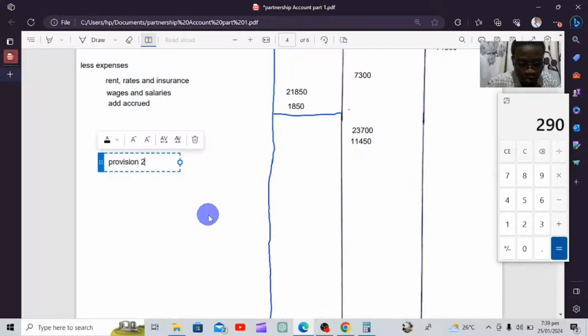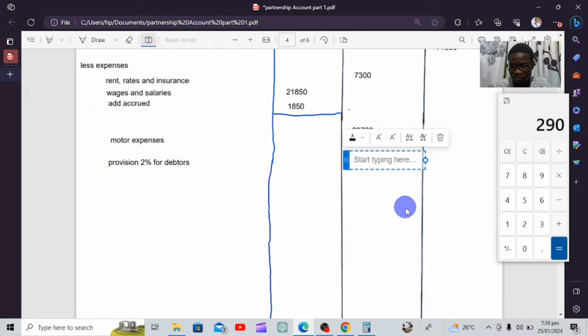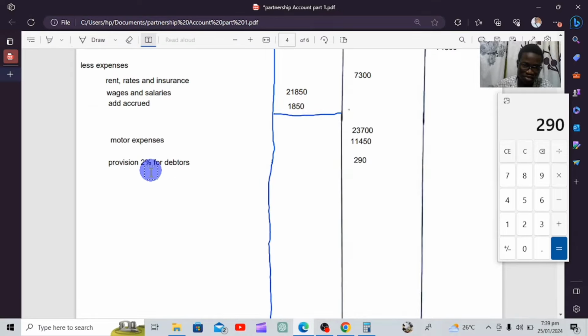Provision 2% for debtors. So how much was that figure? We found it to be 290. So from there, we're going to continue.